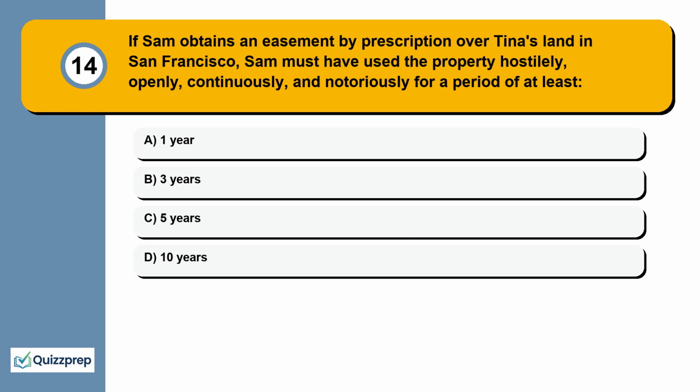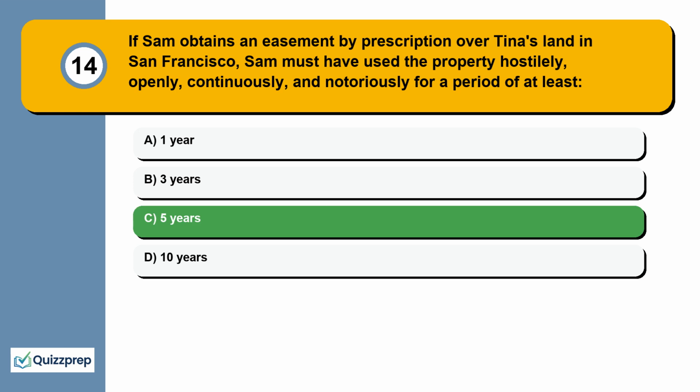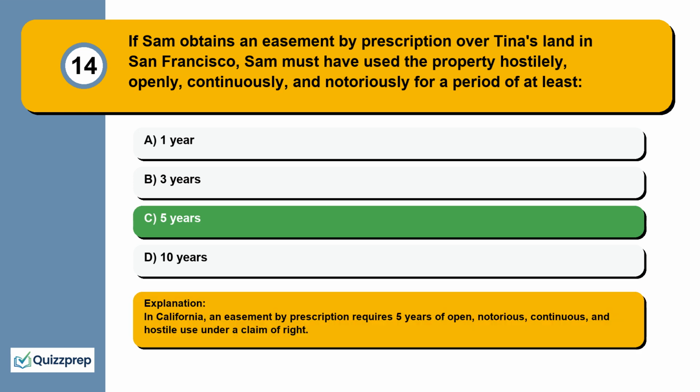Question 14. If Sam obtains an easement by prescription over Tina's land in San Francisco, Sam must have used the property hostilely, openly, continuously, and notoriously for a period of at least 1 year, 3 years, 5 years, 10 years. In California, an easement by prescription requires 5 years of open, notorious, continuous, and hostile use under a claim of right.